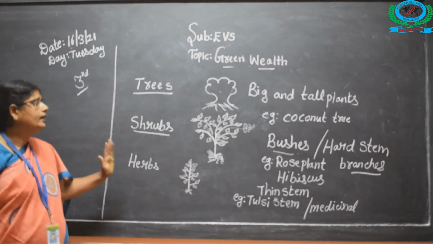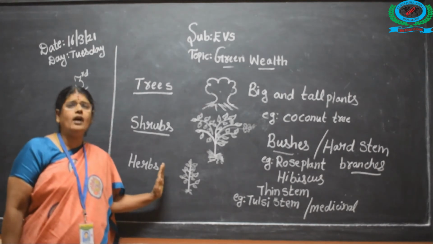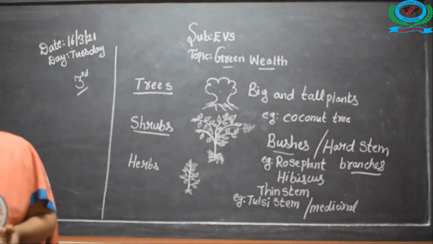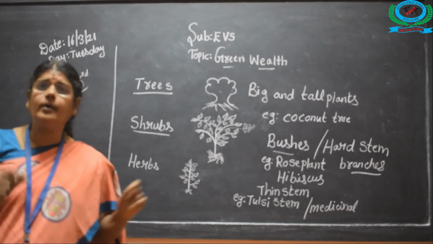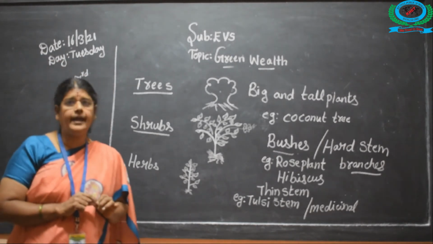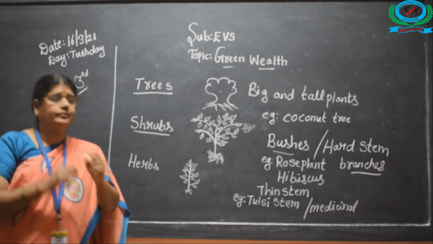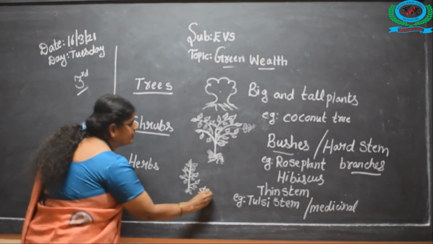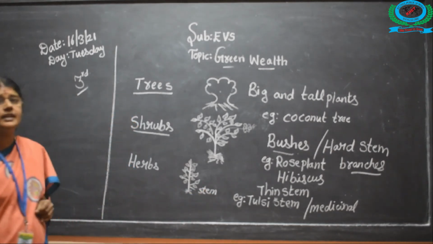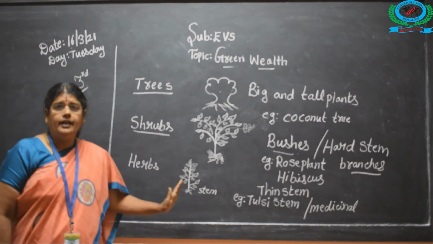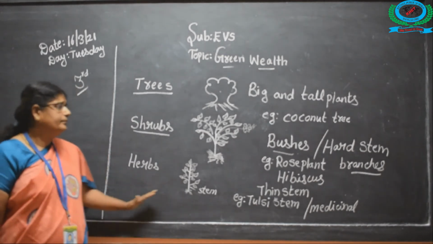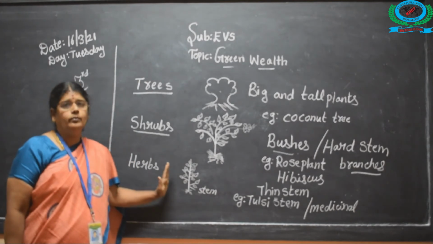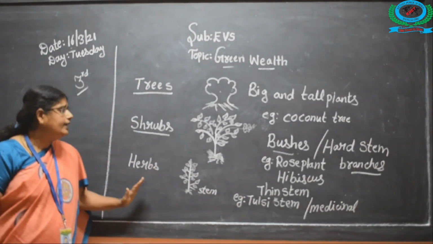Now come herbs. Herbs have a very thin stem. You can break it very fast, like the tomato plant. Yes, in the tomato plant and Tulsi plant, you can break the stem very easily. It will be so thin. That is called herbs. Thin stem and it grows well.